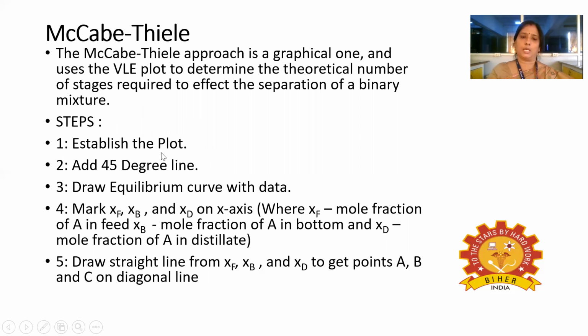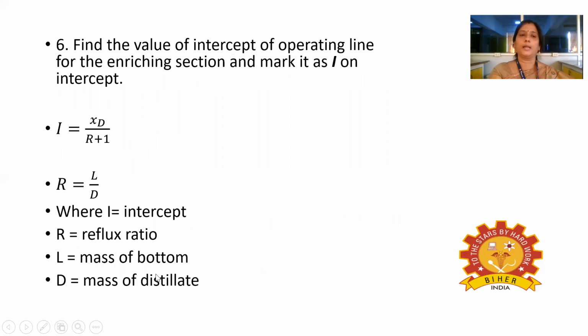We add a 45-degree straight line and draw the equilibrium curve with the given data, and mark xF, xB and xD on the x-axis. xF is the mole fraction of feed, xB is the mole fraction of bottoms, and xD is the mole fraction of distillate. Then draw straight lines from xF, xB and xD to get points A, B and C on the diagonal line.